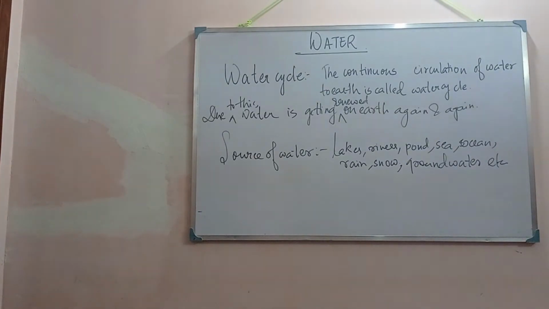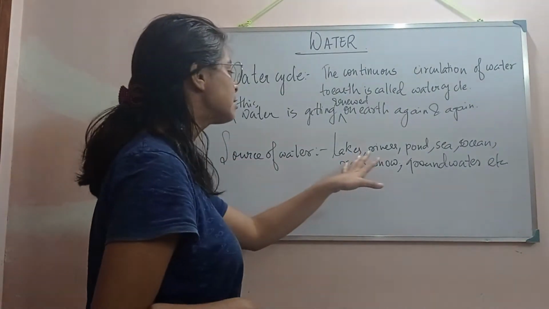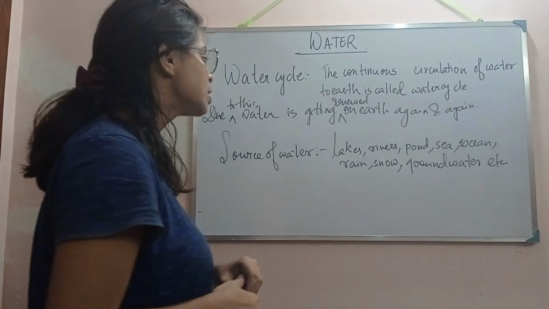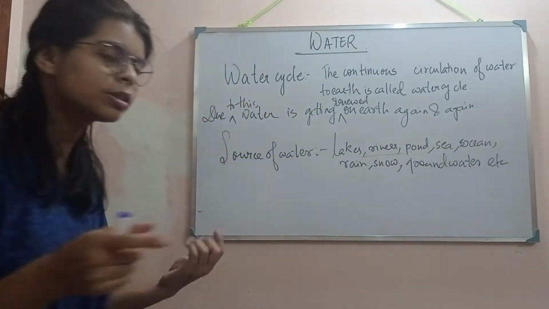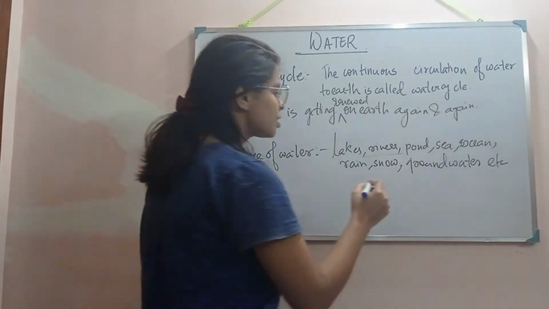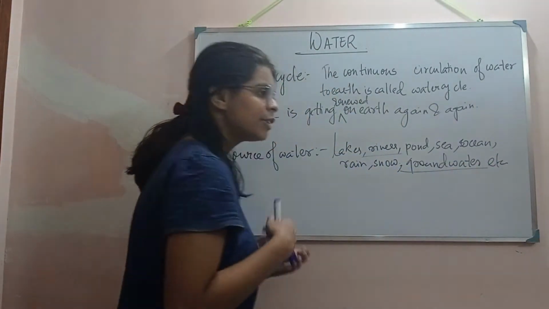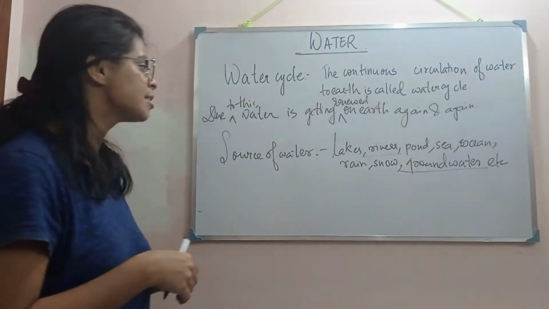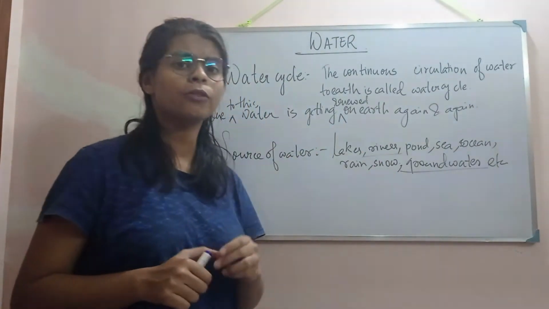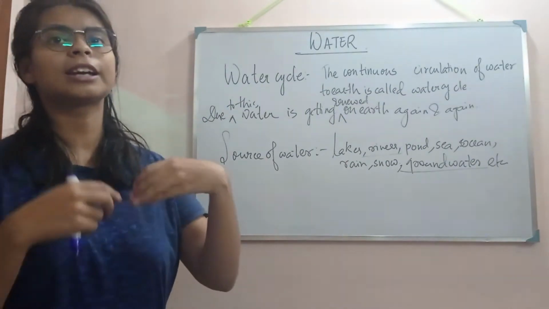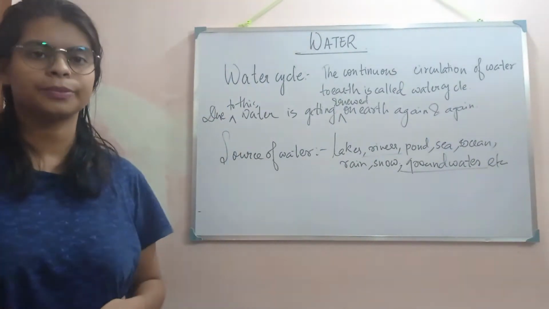Now tell me, how do this rain and these rivers flow? There is also one question. The sources of water are lakes, rivers, ponds, but how are these rivers filled with water? That is also the main question. How is the groundwater getting renewed, how are rivers getting renewed, and how is the water of lakes and ponds getting renewed every year?